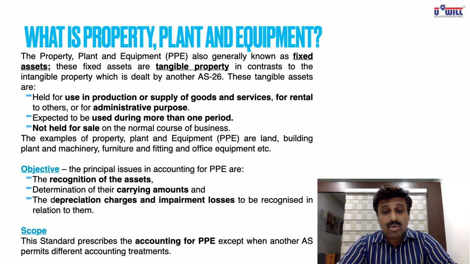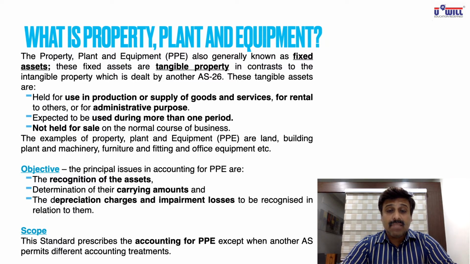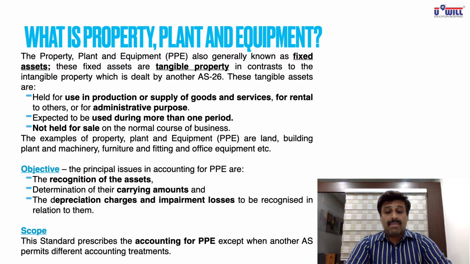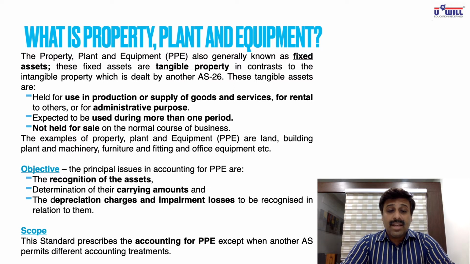Why does it not include the intangible fixed assets? Because they are governed by a different accounting standard, that is AS26. So AS10, which we are studying, property, plant and equipment, will include only tangible fixed assets. Now these tangible assets are, number one, held for use in production and supply of goods and services. Used in production and supply of goods and services means machinery.